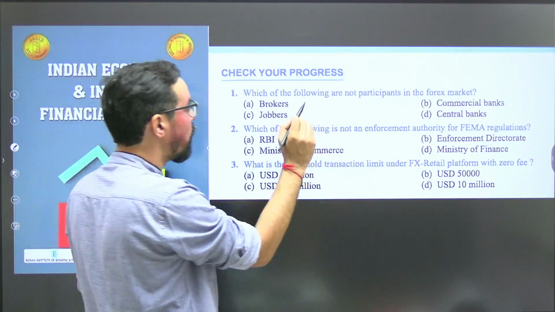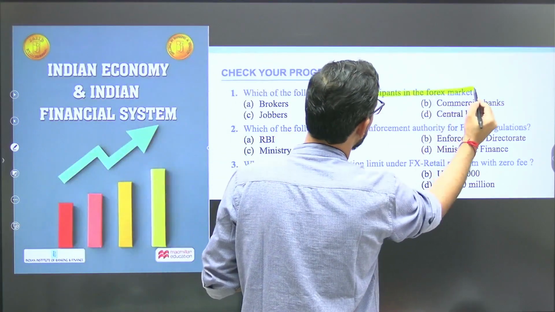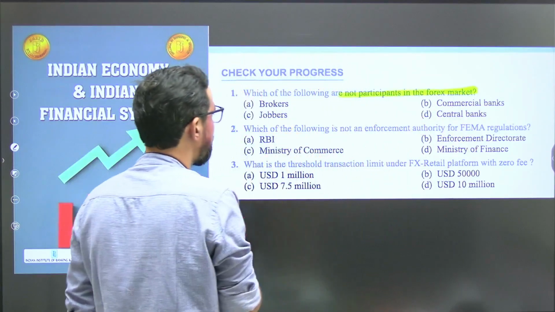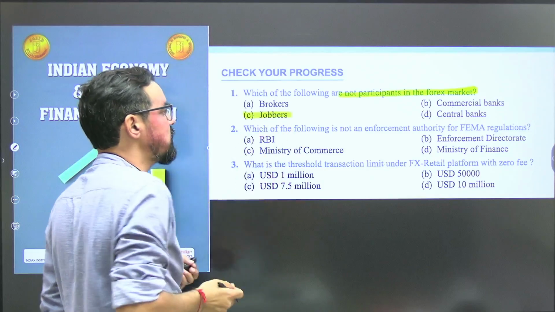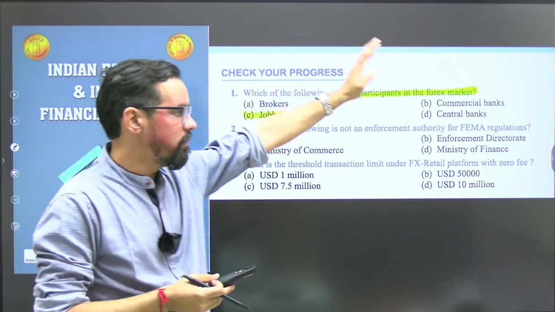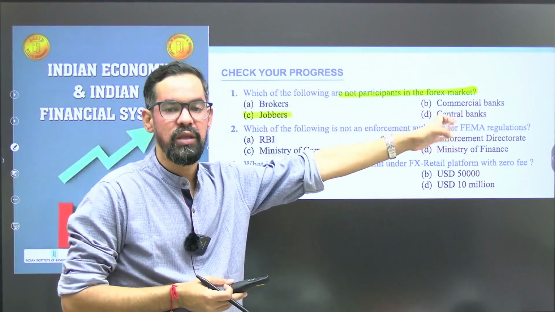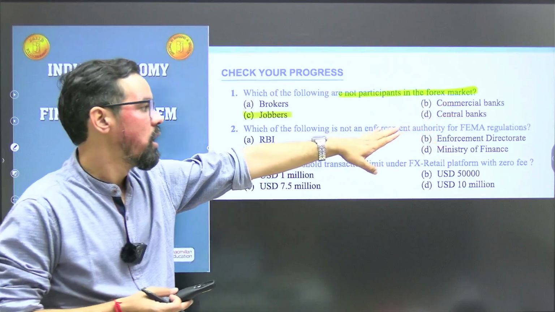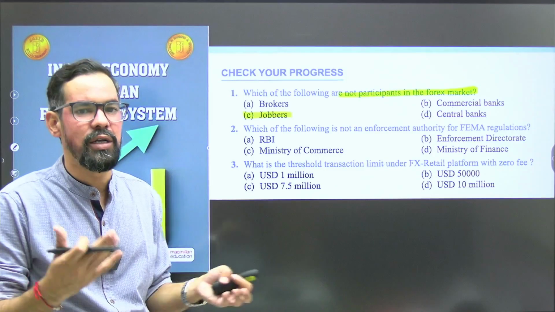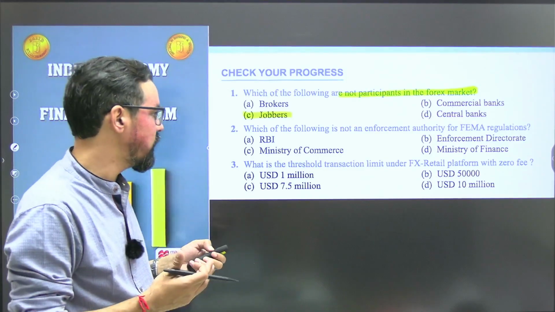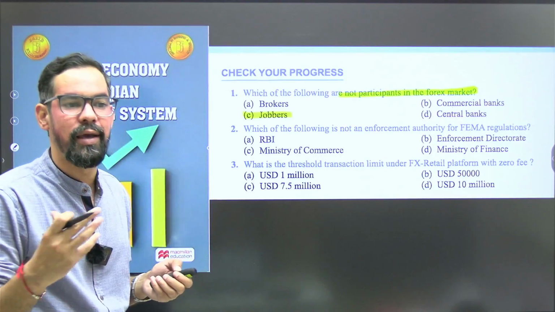So which of the following are not participants in the forex market? Okay, so jobbers are generally not part of this. Brokers, we have commercial banks, they generally work as authorized dealers, and central banks, central bank means RBI, which generally regulates this particular market. Jobbers are generally not part of this one, they are like speculators and all.